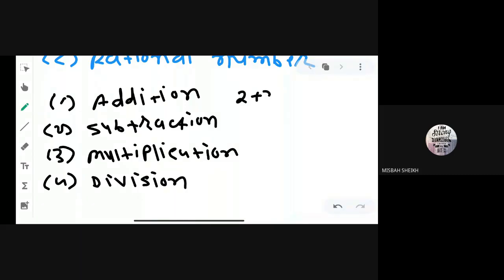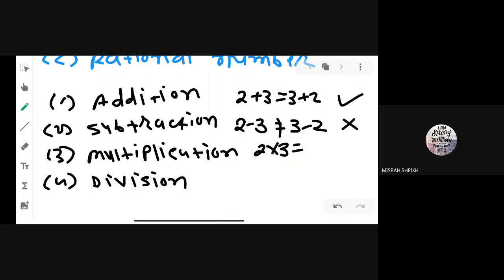Under addition, 2 plus 3 is 5, 3 plus 2 is 5, it means it is commutative. 2 minus 3 and 3 minus 2 are not equal, so it is not commutative. 2 threes are 6, 3 twos are 6, means it is commutative. 2 divided by 3 and 3 divided by 2 are not equal, so we can say that it is not commutative.